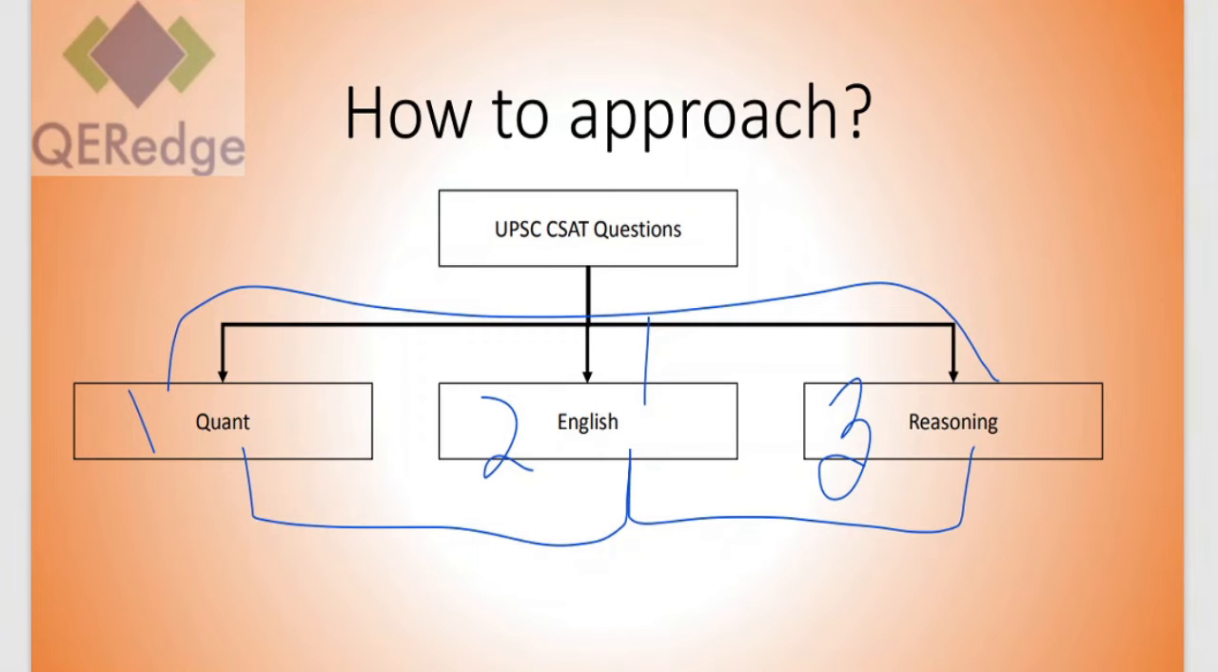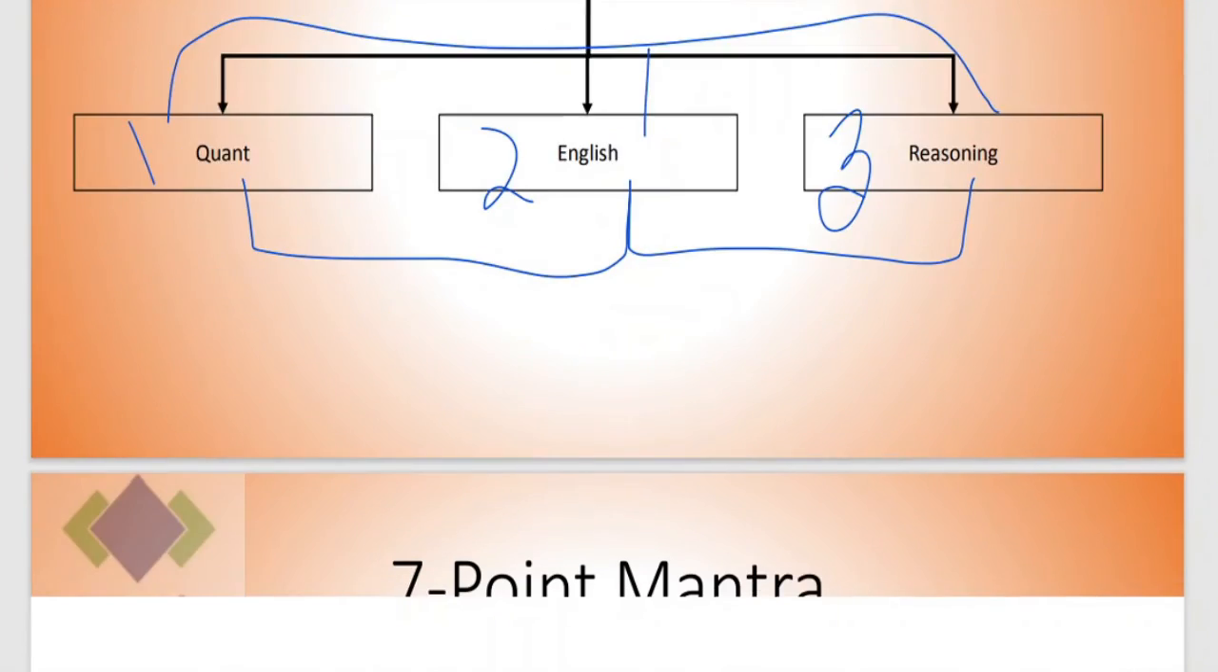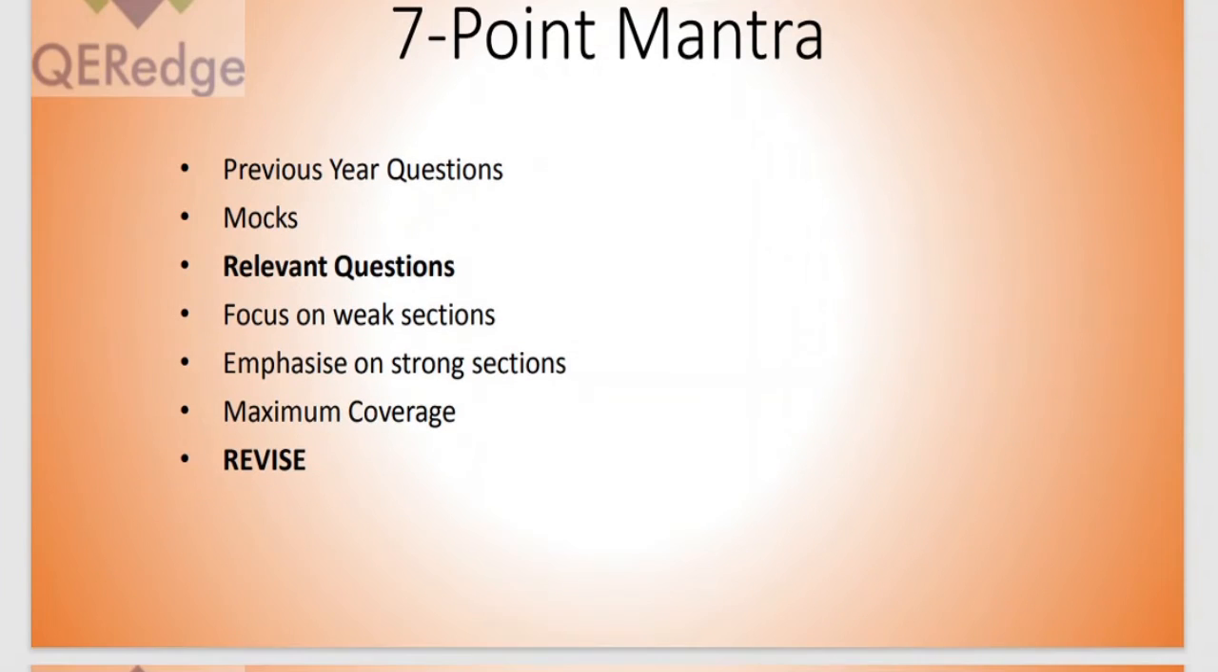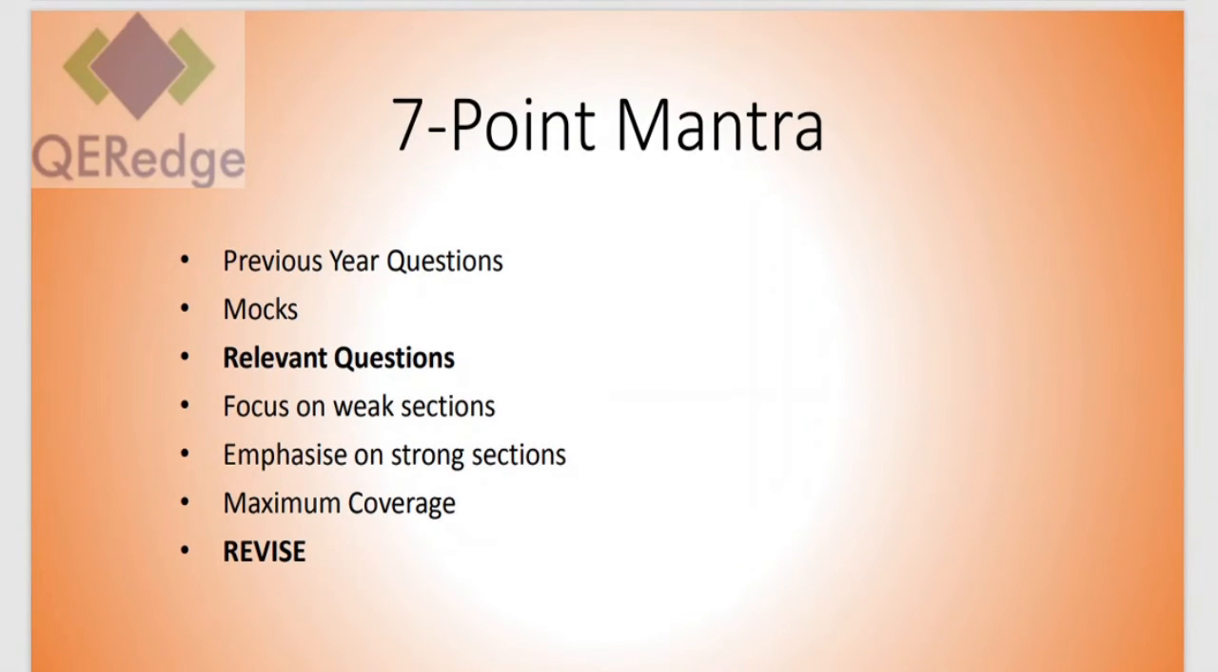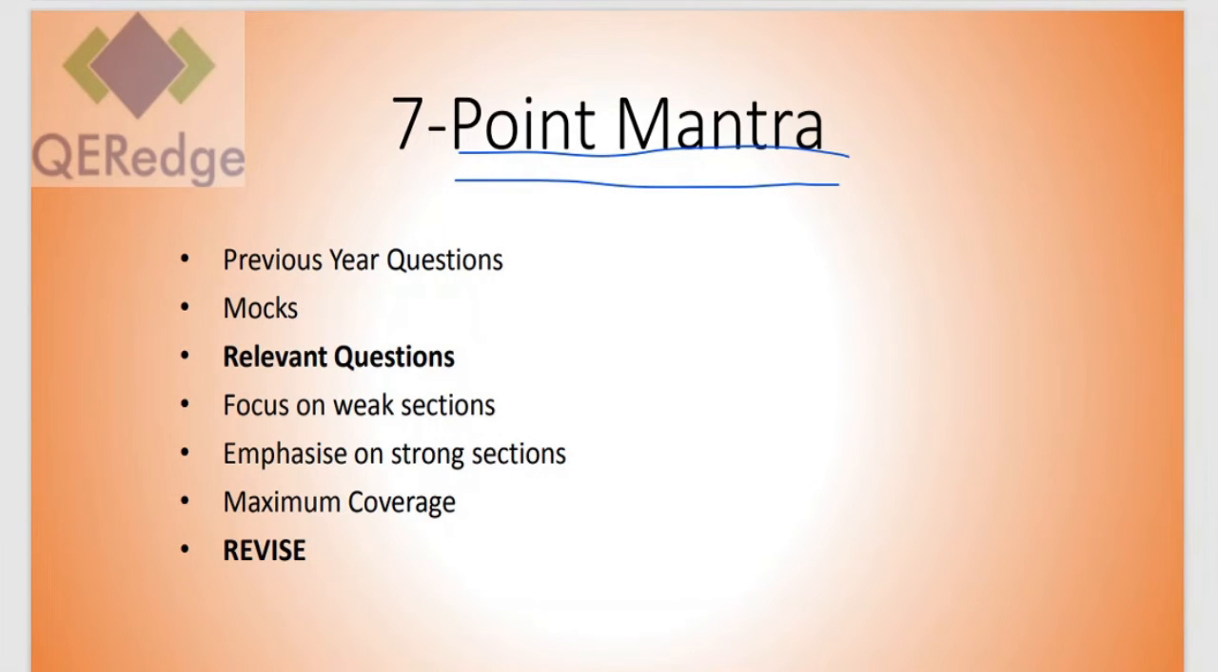And these things have been going on for a long time, this quant, English, reasoning, and we will help you grasp the concepts, and we'll do everything to make this simple for you. Now moving on, this is a 7-point mantra that will actually lead you to qualify and even feel confident for this CSAT paper. So what are these 7 points?